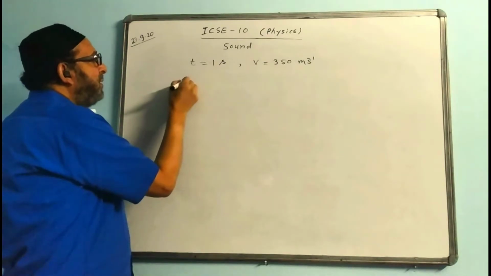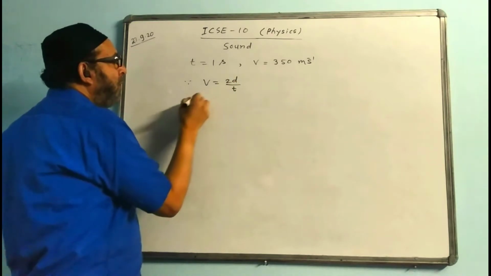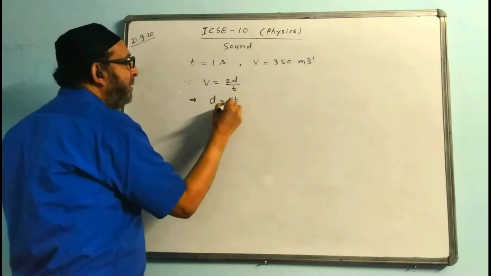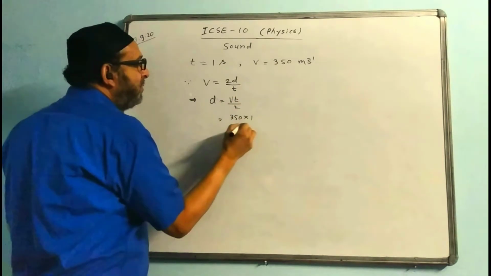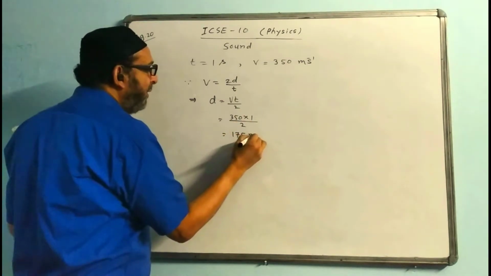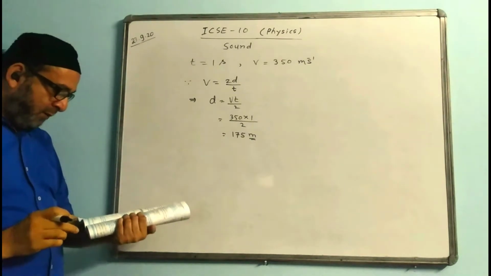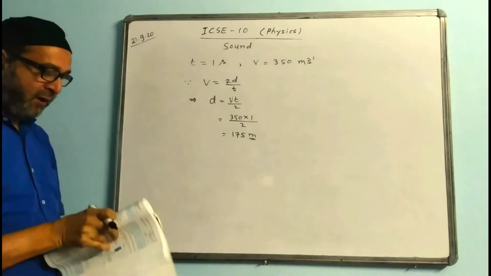You can directly write, since V is equal to 2D by T, D is equal to VT by 2, and find the answer. V value is 350, time is 1 second, divided by 2, the answer will come 175 meters. That is the answer: the distance of the hill from the boy is 175 meters.